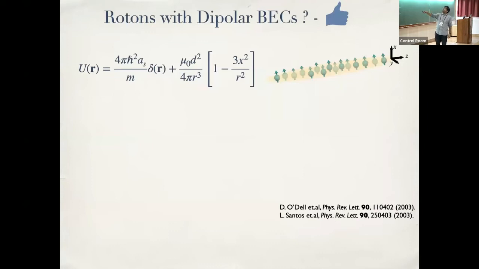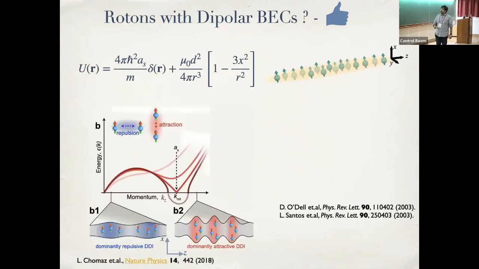In this kind of configuration, my dipole interaction has this form. The most interesting aspect of this dipole interaction in position space is it can be attractive or repulsive, depending on where two dipoles are. And that's going to play a role in getting a roton minimum. But if you Fourier transform it, in momentum space, it will also have some interesting behavior. But the momentum space picture is somewhat hard. So I'm going to give you a small idea of why you should expect a roton in this kind of scenario. The idea is really cute and simple.